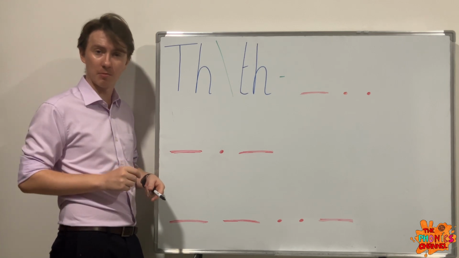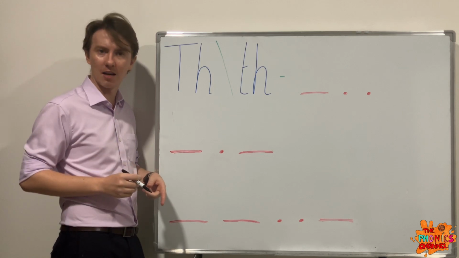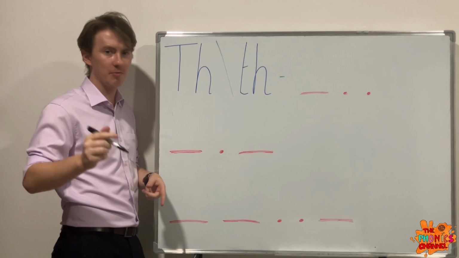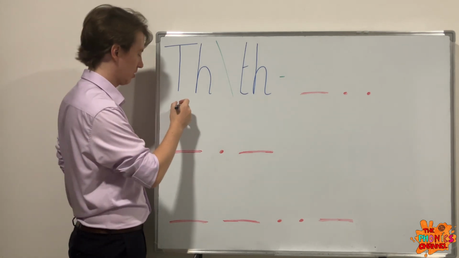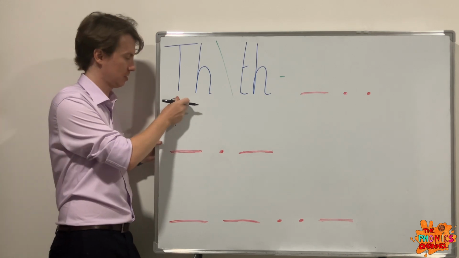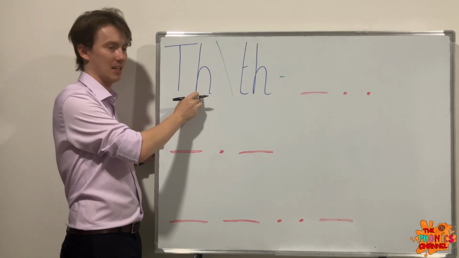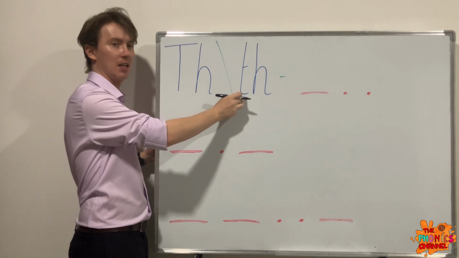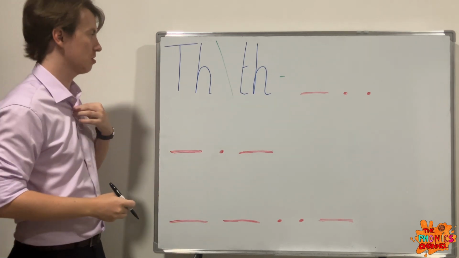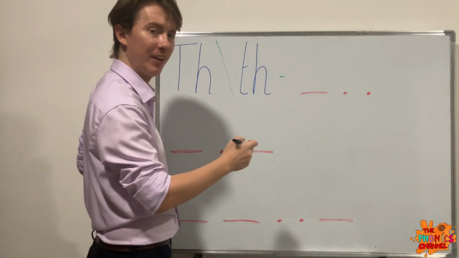The first sound it makes, which we'll focus on first, is the f sound. F, f, f, f. Say it with me at home. F. Okay, so it's like this sound. F. Okay. So, obviously we have a capital T and lowercase h and a lowercase t and h here. So, what's the first word which has the f sound? It is fin.